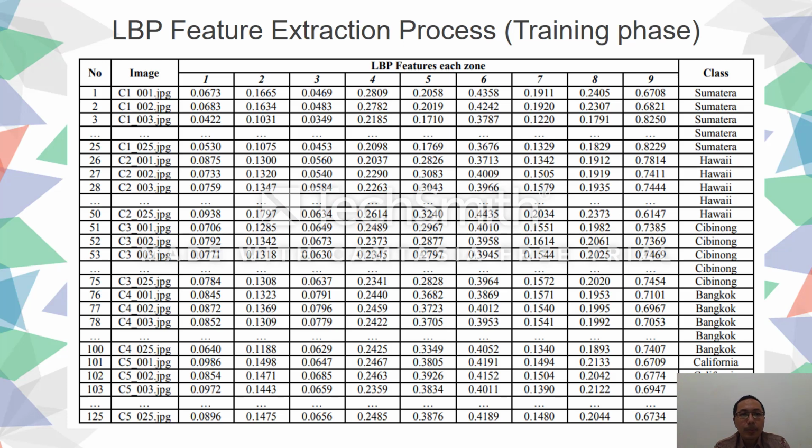This is our training phase, the LBP feature extraction process. Numbers 1 until 3 use C1_001.jpg with LBP features for each zone from zone 1 until 9. The class is Sumatra. Until 3 is Sumatra, etc. Then from 25 until 28, this is Hawaii class, and so on. You can read it in the table.